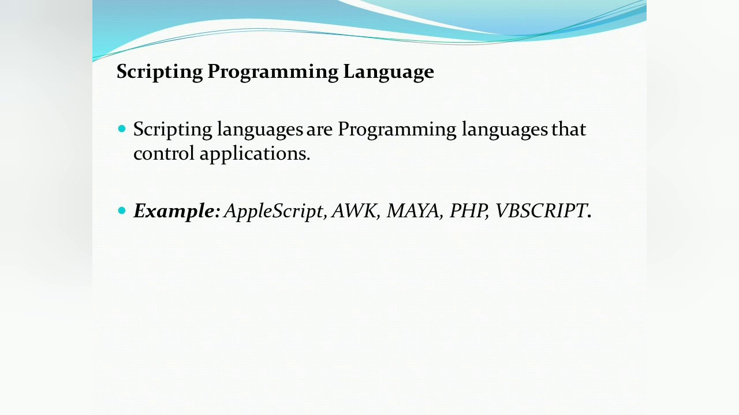Scripting programming language. A scripting language or script language is a programming language for a runtime system that automates the execution of tasks that would otherwise be performed individually by a human operator. The scripting languages are usually interpreted at runtime rather than compile time. This programming language is used to control the applications. The examples of scripting programming languages are AppleScript, AWK, Maya, PHP, VBScript.